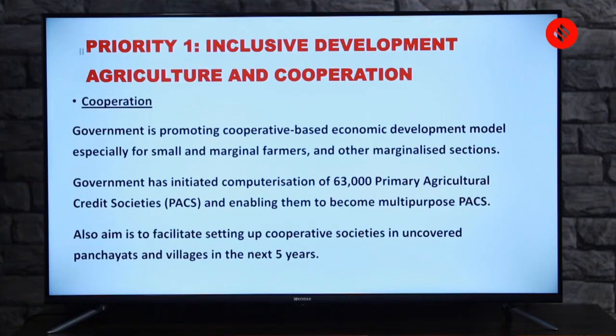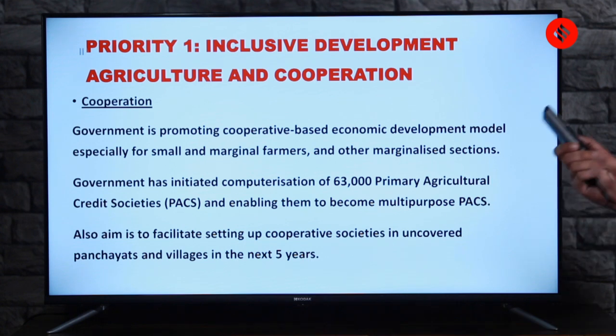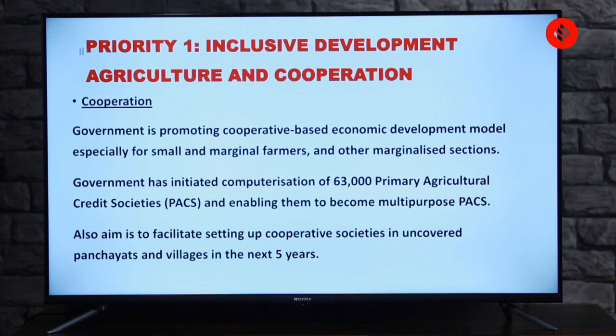The next part here is about cooperation. There is a new ministry which is dedicated to this subject. Can you tell me who is the minister? Who is the union minister responsible for this Ministry of Cooperation? Okay, so keep yourself active, keep commenting in the box below and keep me also engaged there, because then I'll let you know whether you're right or wrong, or maybe somebody from the viewers may also tell who is right or wrong.